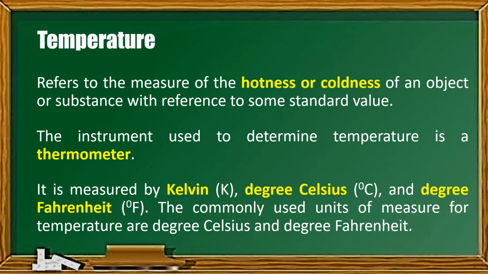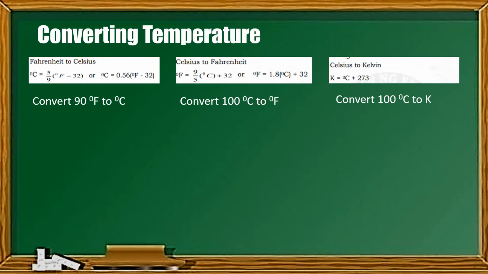Now, what are we going to do if we need to convert this unit of measurement? In converting temperature, we have these formulas na magagamit. From Fahrenheit to Celsius, we use the formula: degree Celsius is equal to 5/9 times the difference of the degree Fahrenheit and 32, or pwede rin gamitin yung 0.56 times the difference between the degree Fahrenheit and 32.